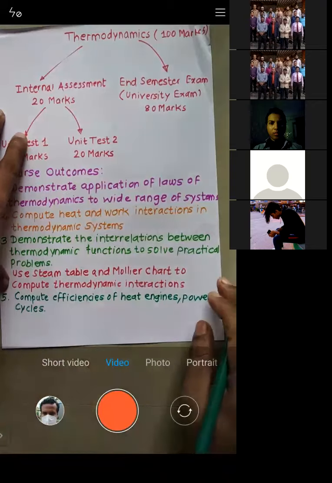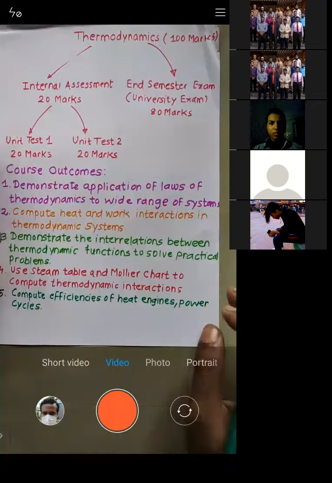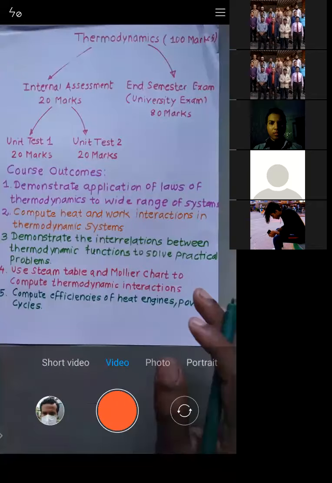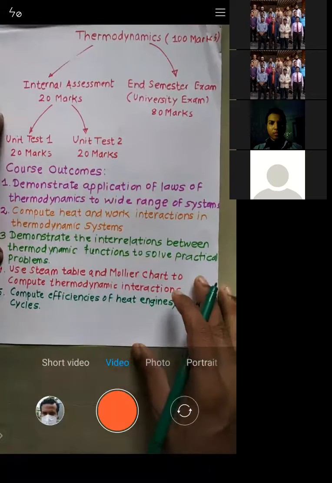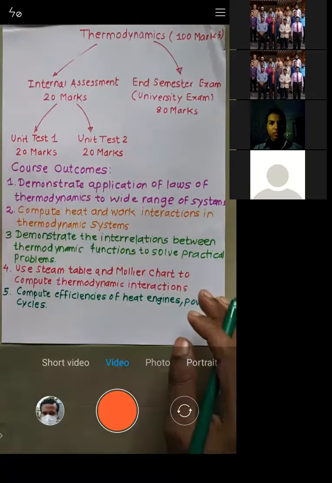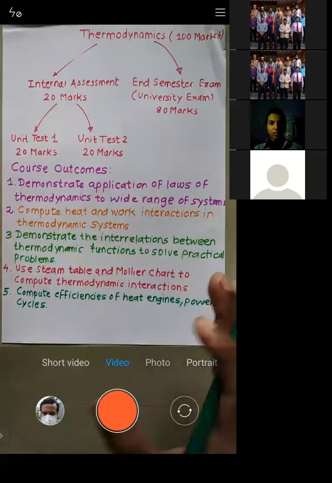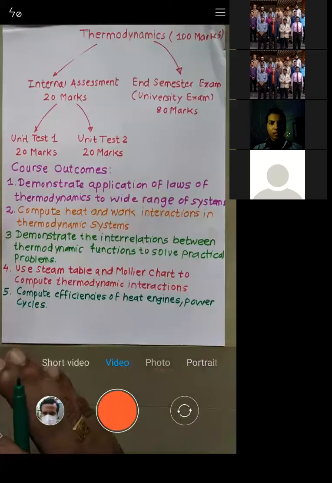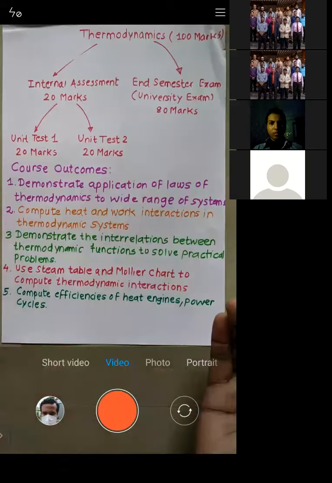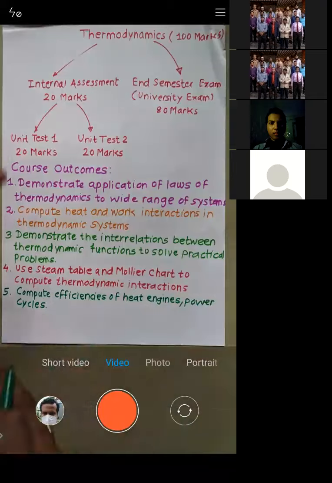Now see, the basic idea is no device is 100% efficient. The efficiency of every device is always less than 100%. The reason is that the total input is not converted into output; you are not able to convert 100% input into 100% output because there are some losses.